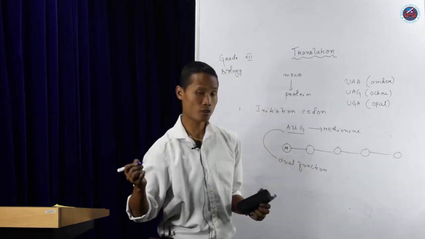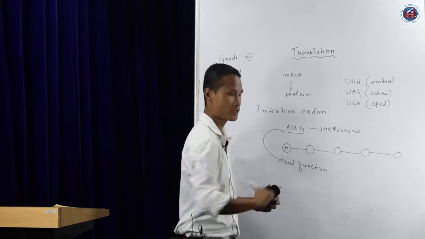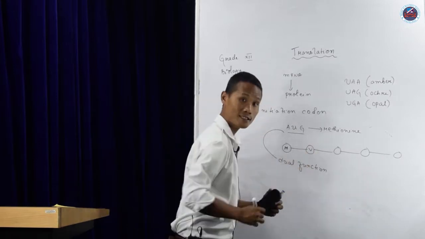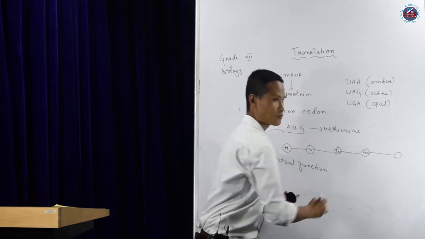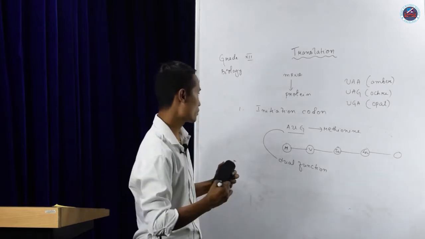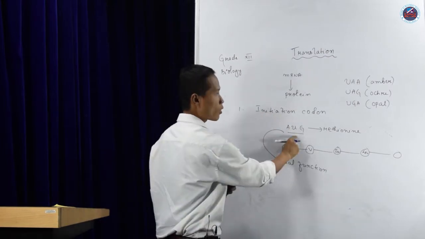No other codon in the genetic code has dual functions except AUG. So just say methionine, then another, valine, isoleucine, leucine. When many amino acids combine, you get a protein. But to start, we need the initiation codon, and that is AUG.